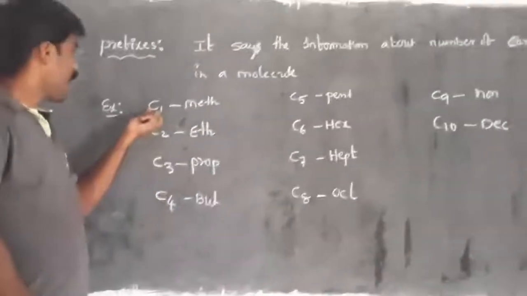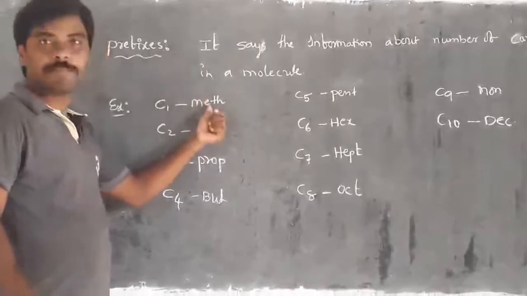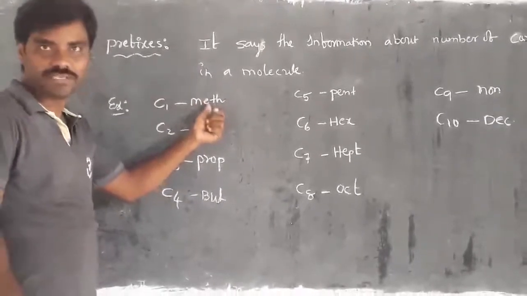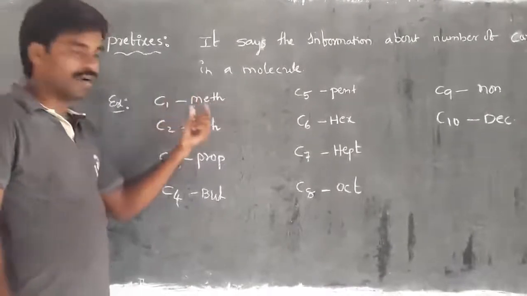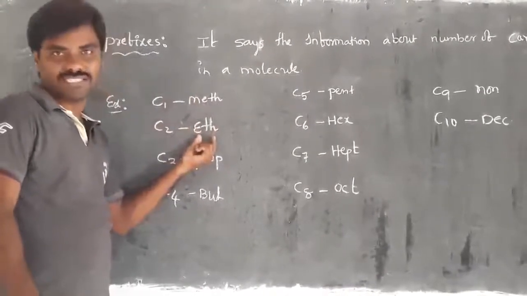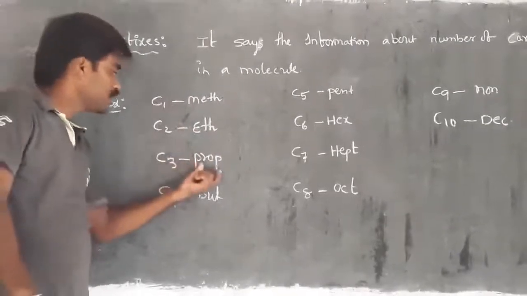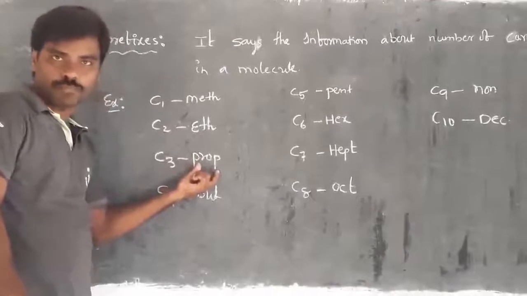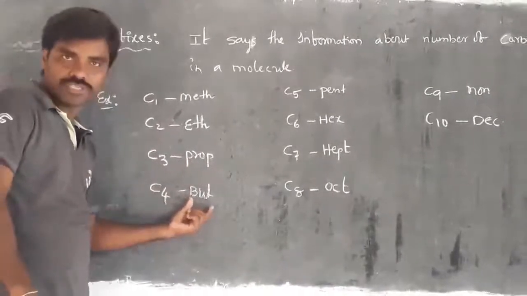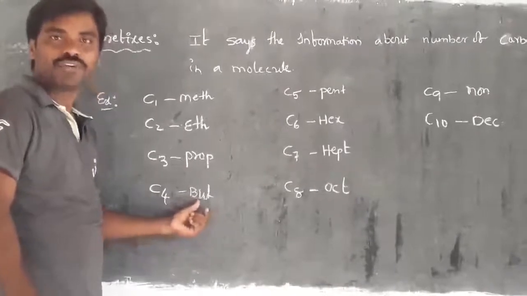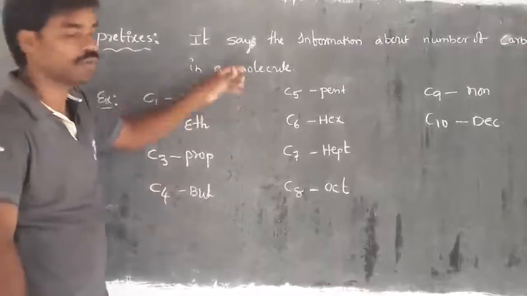For example, if you have only one carbon in the molecule, the name of the prefix is meth. If two carbons are there in the molecule, we call it eth. If three carbons are there in a molecule, it has the prefix prop. If four carbons are there, the prefix is but. That indicates four carbons are there in a molecule.